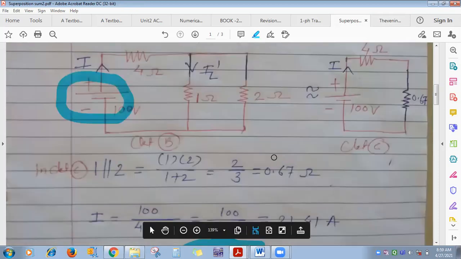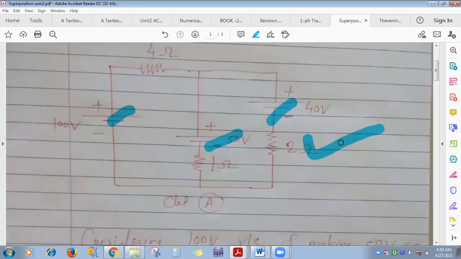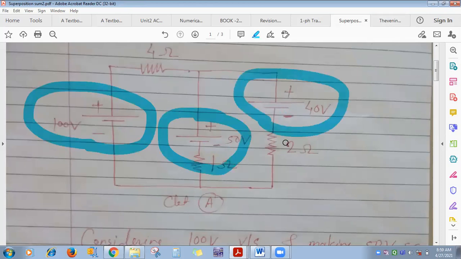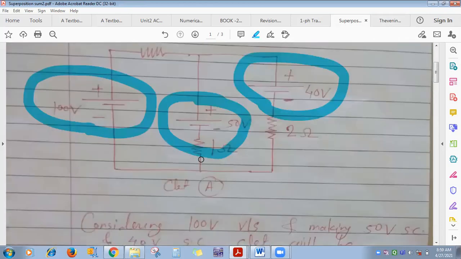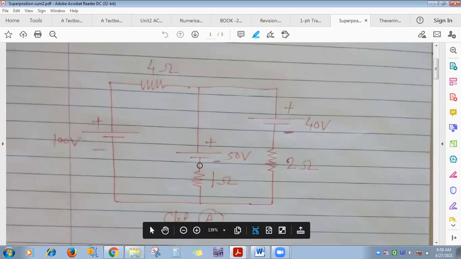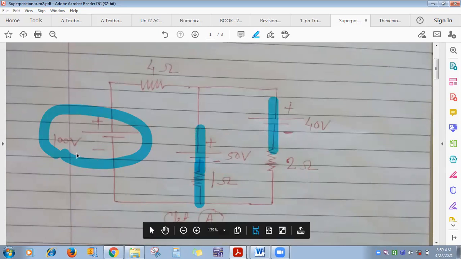So in numericals, you will get asked: this is the circuit given, calculate the current flowing through the load resistance, considering only the 100 volt source, or only the 50 volt, or only the 40 volt. The load resistance given is 1 ohm. Suppose the question is: calculate the current flowing through the 1 ohm load resistance considering only the 100 volt source using the superposition theorem. Means you have to short the 50 volt and the 40 volt, and with only the 100 volt, calculate the current flowing through it.